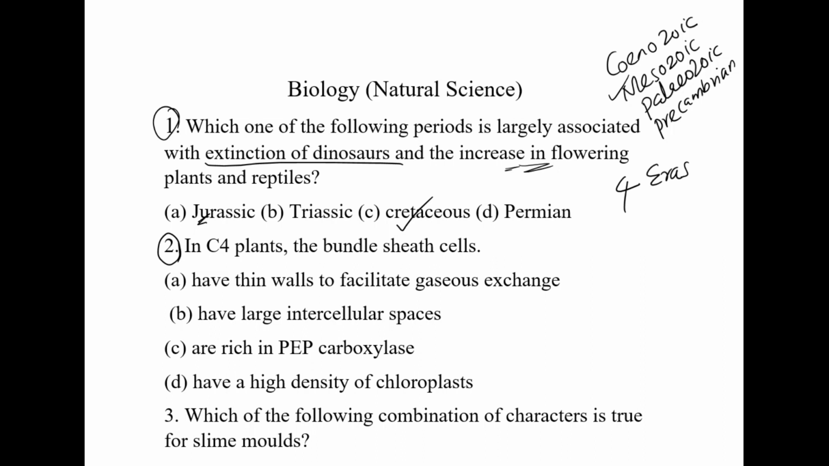So in C4 plants, you can see two types of cells. First one, mesophyll cell, and second one, bundle sheath cell. In this question, they are asking about the bundle sheath cells. What are the main features of the bundle sheath cells? They have a high amount of chloroplast, because the main function of the bundle sheath cell is performing photosynthesis. So definitely they should have a high density of chloroplast. That is question number 2.